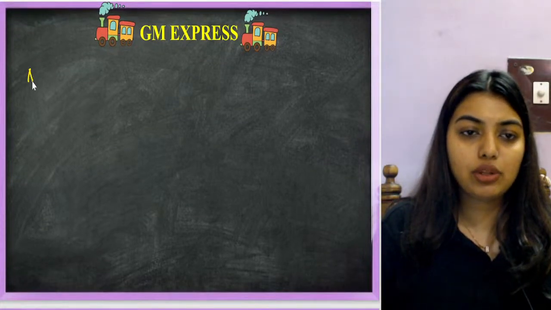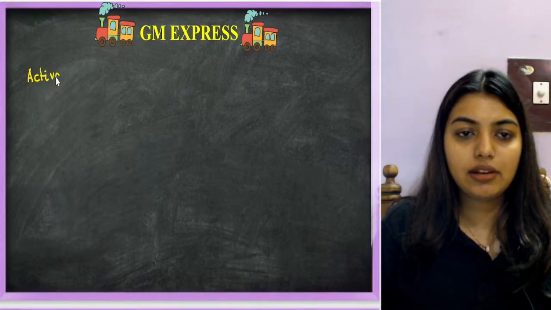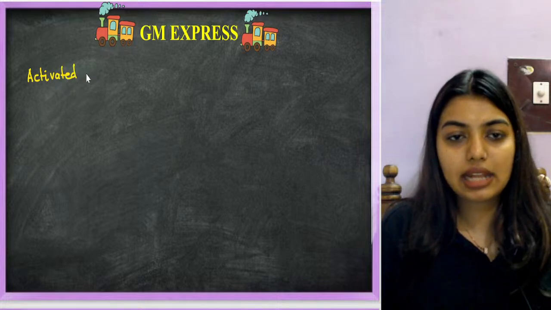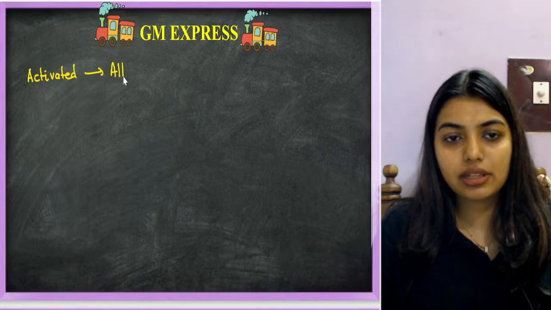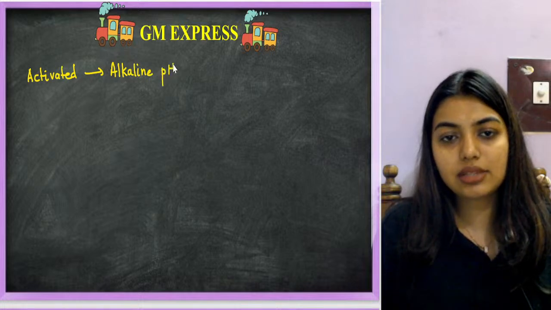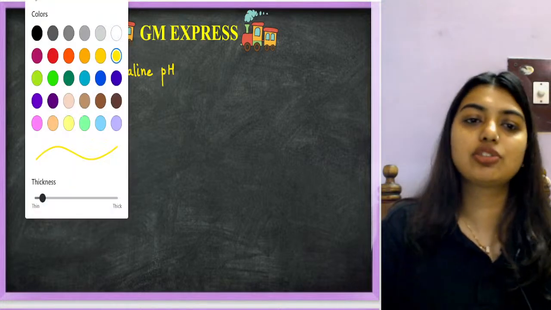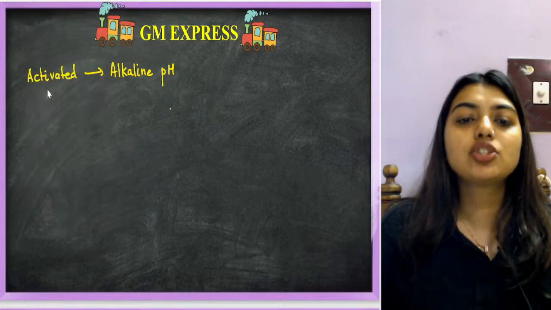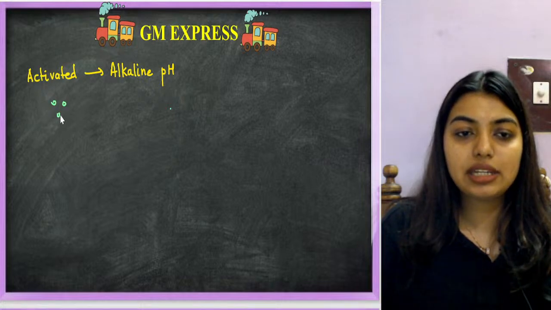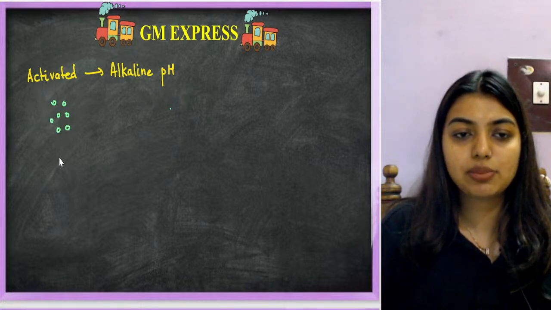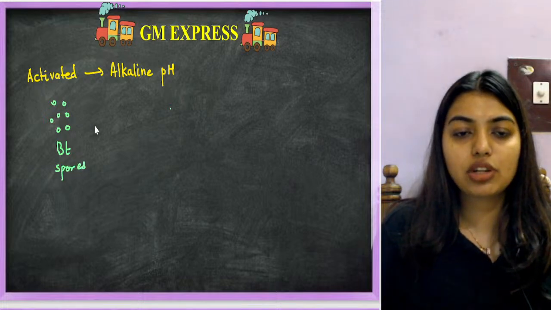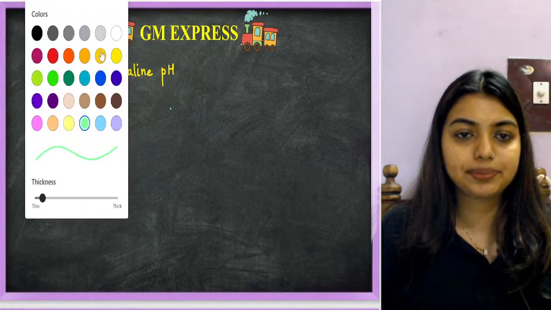when there is an alkaline pH. Our stomach has what pH? We have acidic pH, so this will not get activated in our stomach. So when we add these Bt spores, or Bt toxin, mixed with water, we spread it on the cotton plant.